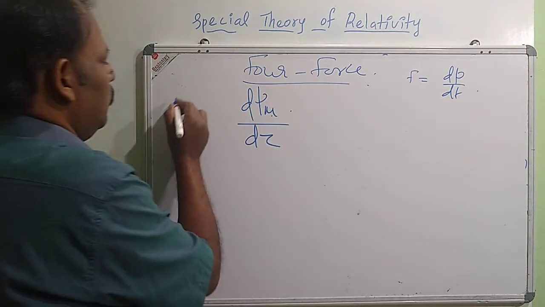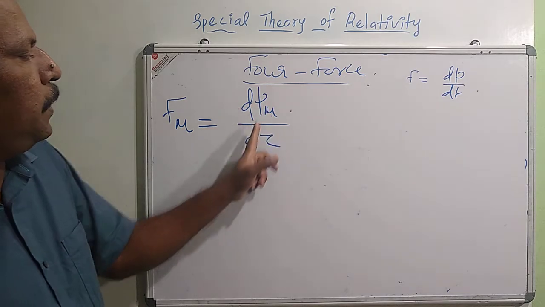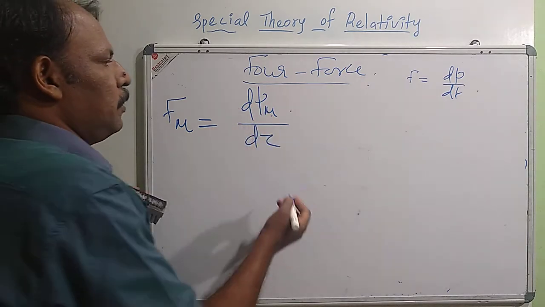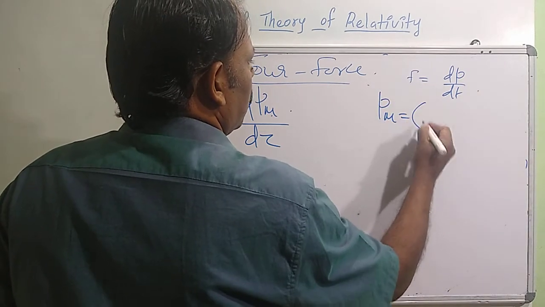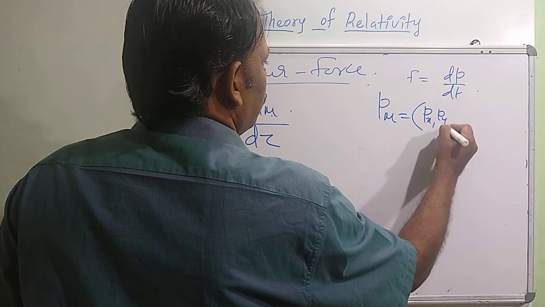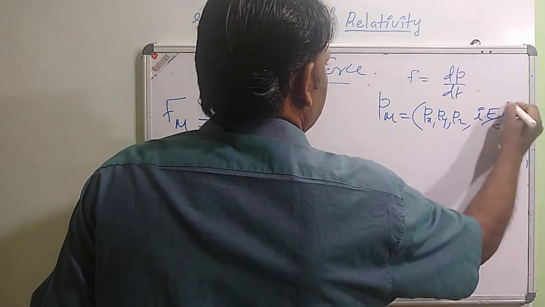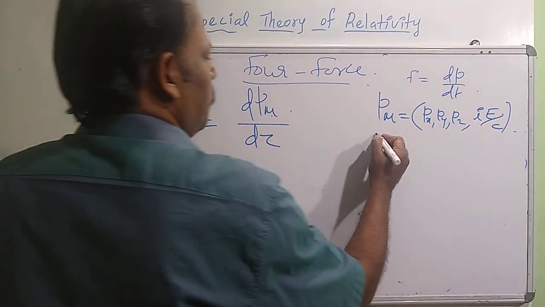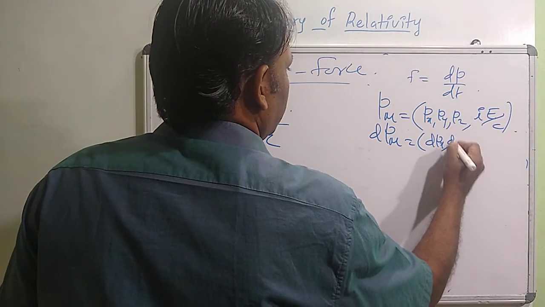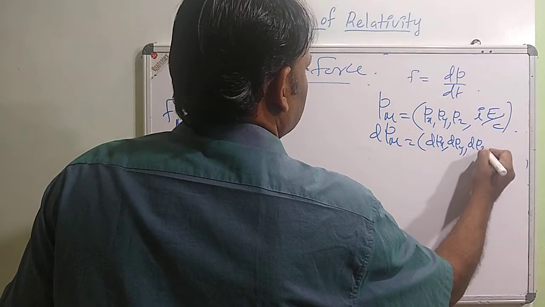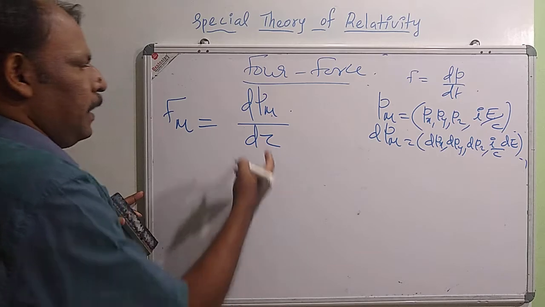So the 4 force is defined as F mu equal to dP mu by d tau. Its components can be written from P mu, the 4 components Px, Py, Pz, and the last component IE by C. So dP mu is dPx, dPy, dPz, I by C into dE, then divided by d tau.